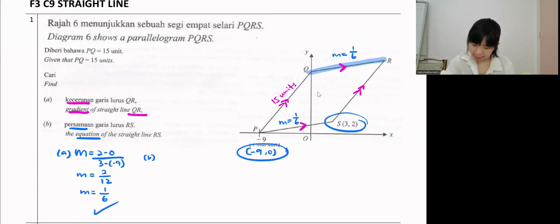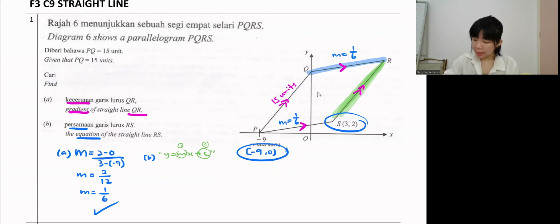Next, B. What is the equation, persamaan, of RS? See RS, this line. When you see it is a slant line and you want to find the equation, the answer is definitely y equals mx plus c. So the first thing we need to find is m, then after that, c.